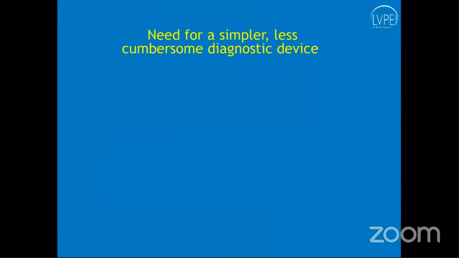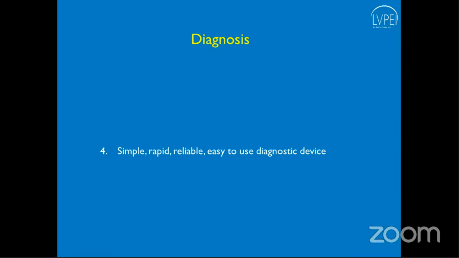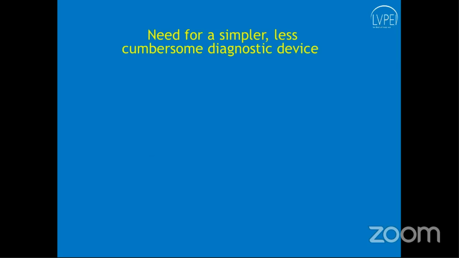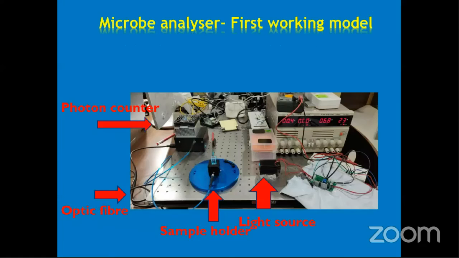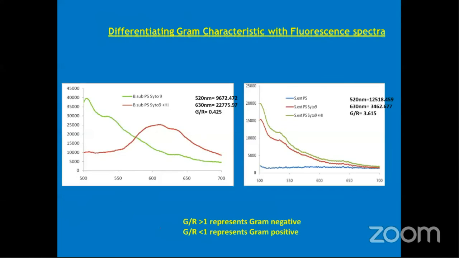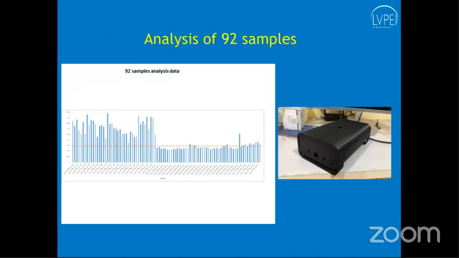So coming to the last one, there is a need for a simple, rapid, reliable, easy to use diagnostic device. Based on that, I have done previous work in this, taking the help of Government of India, and have come up with a first working model of such a device, where the Gram character of the bacterial culture can be identified using this machine, and it has given consistent results with the ATCC strains and the pure cultures.